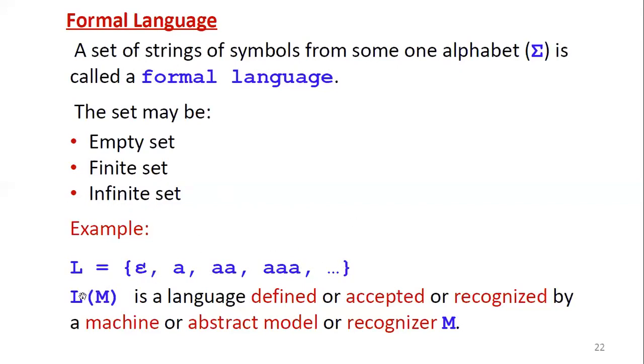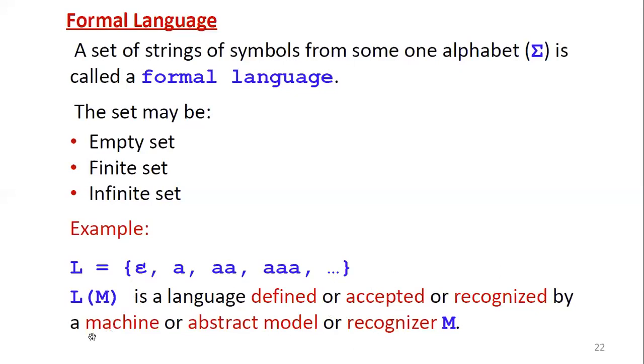Then here is one important notation we have to remember: L(M). This can be read as L(M) is the language defined, or accepted, or recognized. Any of these three terms, the meaning is the same. Defined or accepted or recognized by a machine, or abstract model, or recognizer. So these three terms also have the same meaning.